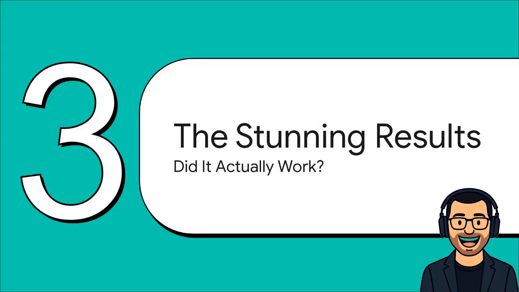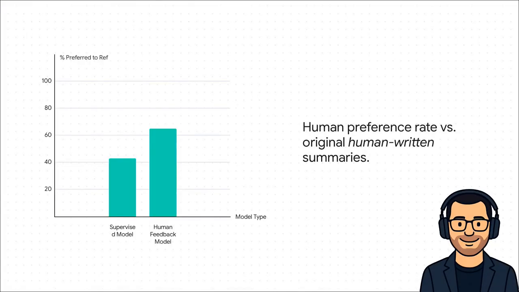All right, section 3, the stunning results. So, the big question is, did any of this actually work? Oh yeah, it worked better than anyone could have imagined. Okay, just look at this chart. It's wild. The old supervised model, people only preferred its summaries 43% of the time compared to human-written ones. But the new model, the one trained with human feedback, a staggering 65%.